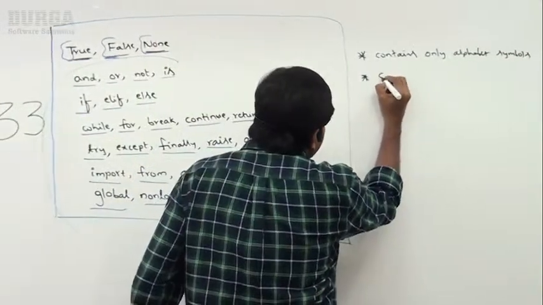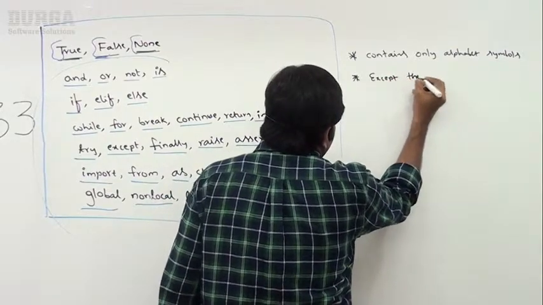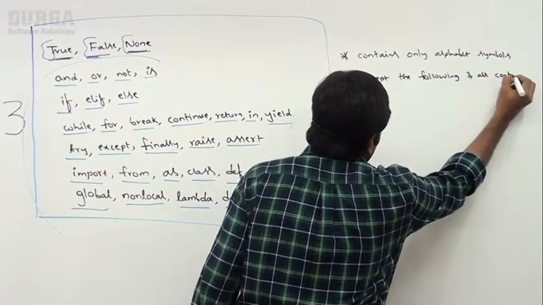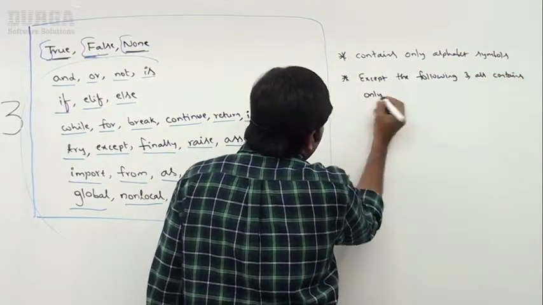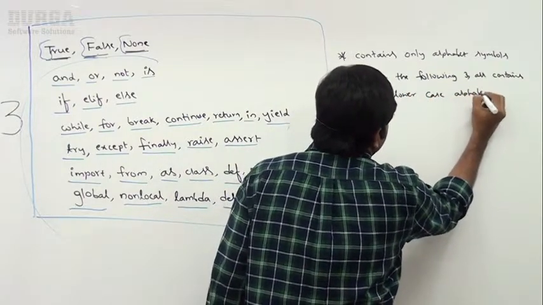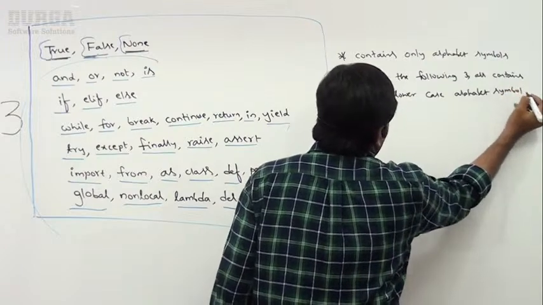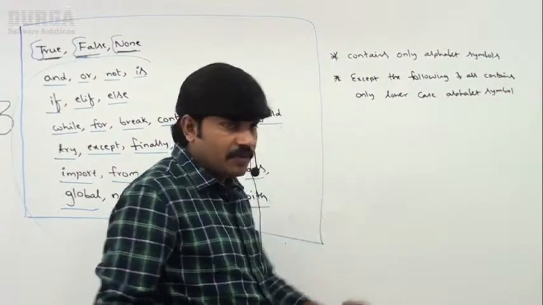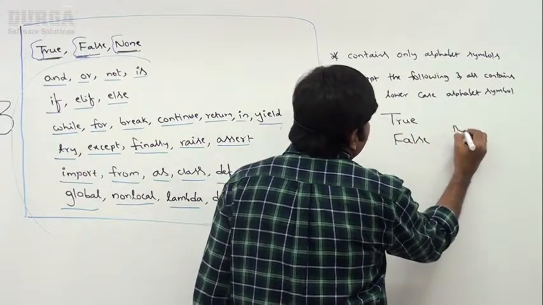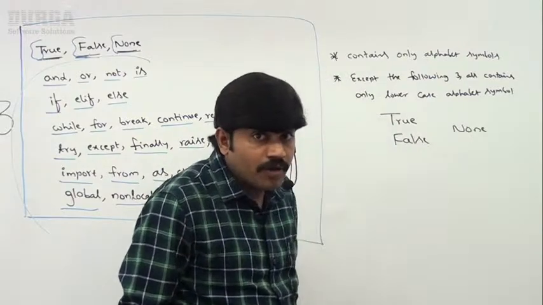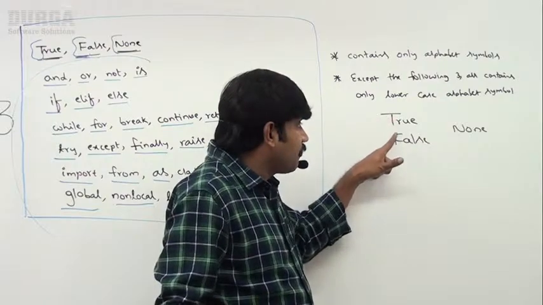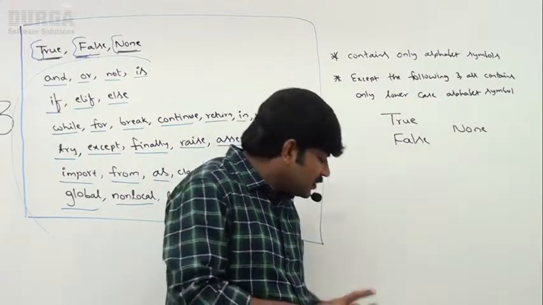So, second point: except the following 3, all contain only lowercase alphabet symbols. Which 3 are they? True, next False, next None. So for Boolean values, True and False, compulsory they should be in uppercase, T upper, F upper, and then N uppercase for None, right? Sir, have a look once.